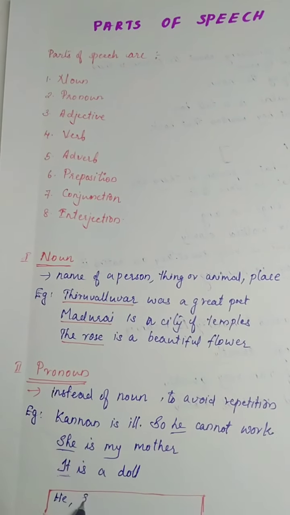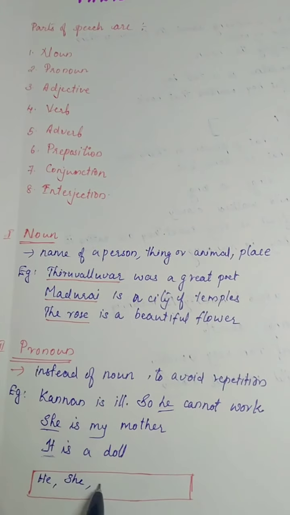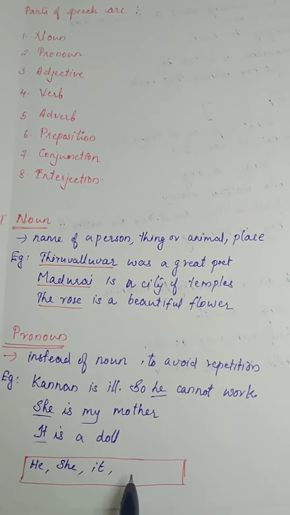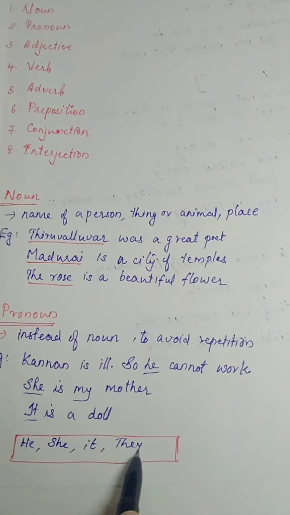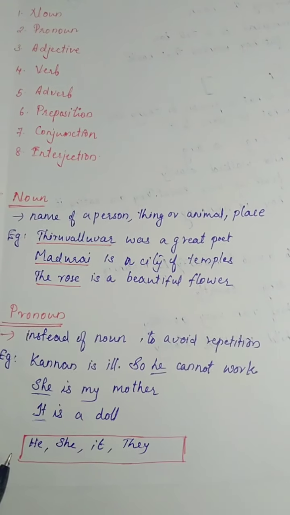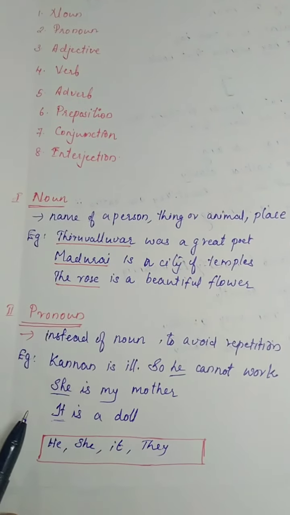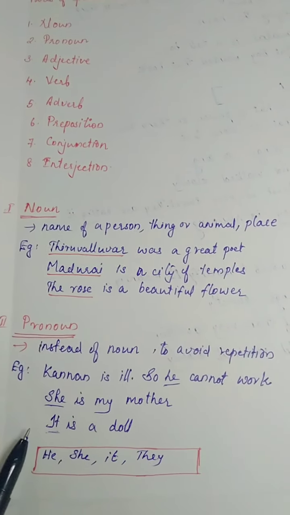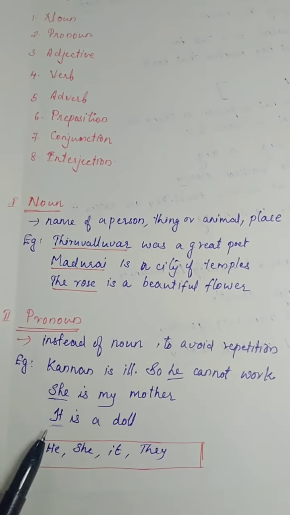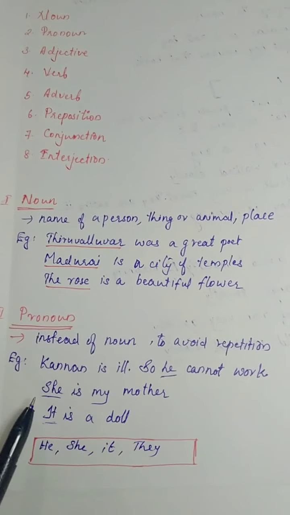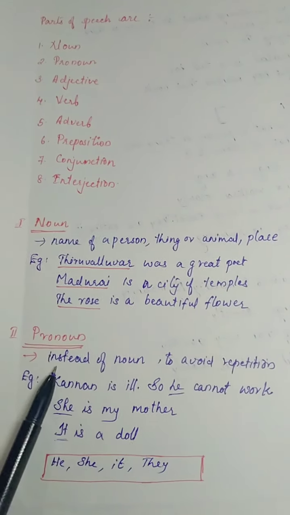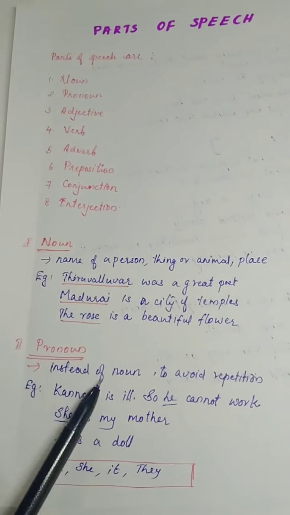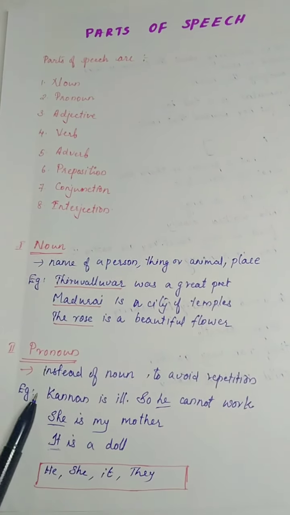He, she, it, they, etc. Okay. So in another video I will explain the different kinds of pronoun that we can study. So now you have to learn the words which are using instead of noun is known as pronoun.